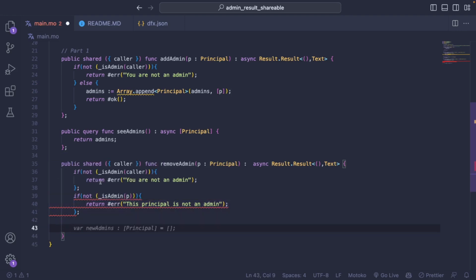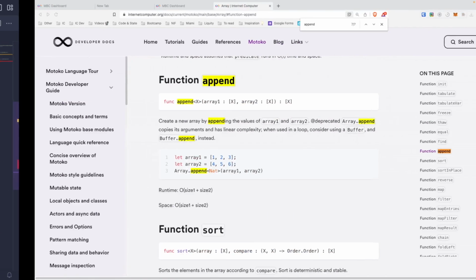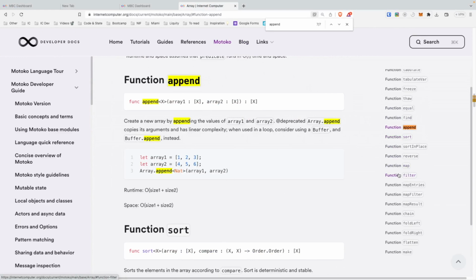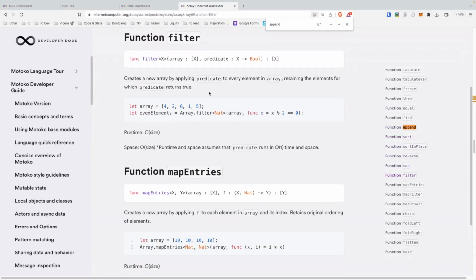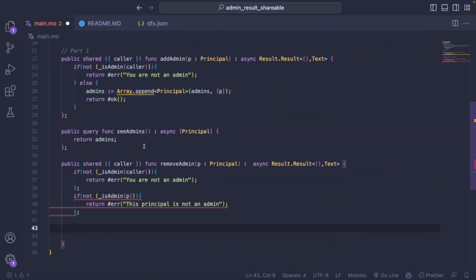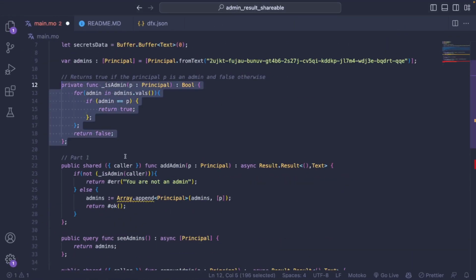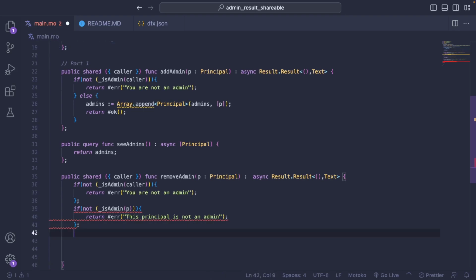And so we have verified that the person calling is an admin, and we have verified that the person that we are trying to remove is also an admin. And in this case, we can proceed. And so there is a function called filter. It creates a new array. So it's taking one array and a predicate. We've already seen what is a predicate. And it's creating a new array where the predicate is verified. So let's create our function. Actually, we already have it because it's going to be a very easy function.